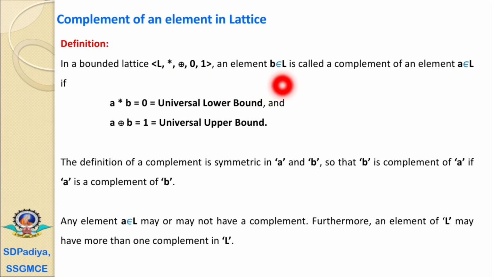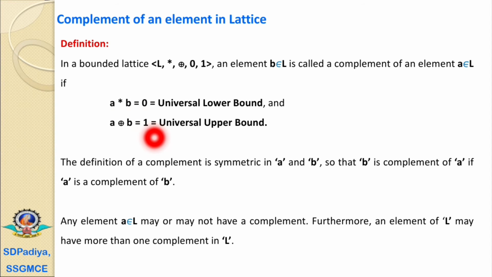An element B belonging to the set L is called a complement of an element A belonging to L if A meet B is equal to 0, that is, the universal lower bound, which is the greatest lower bound, and A join B is equal to 1, that is, the universal upper bound, which is the least upper bound.